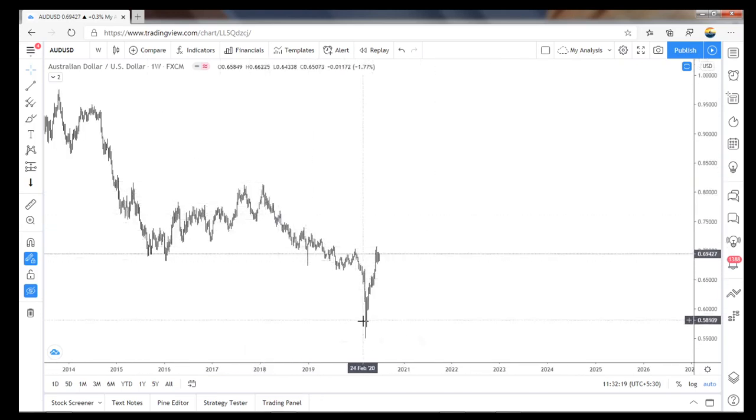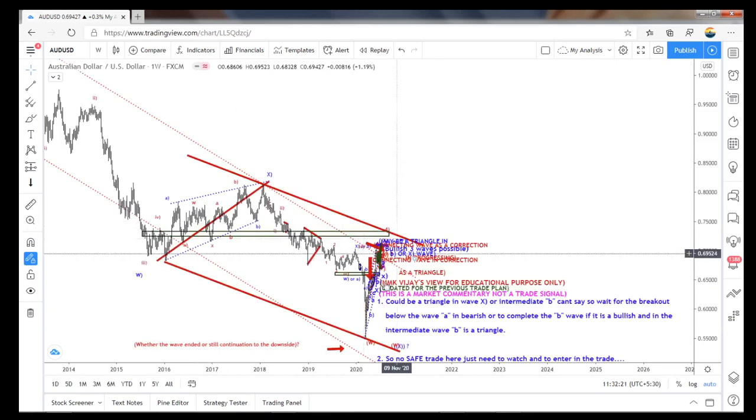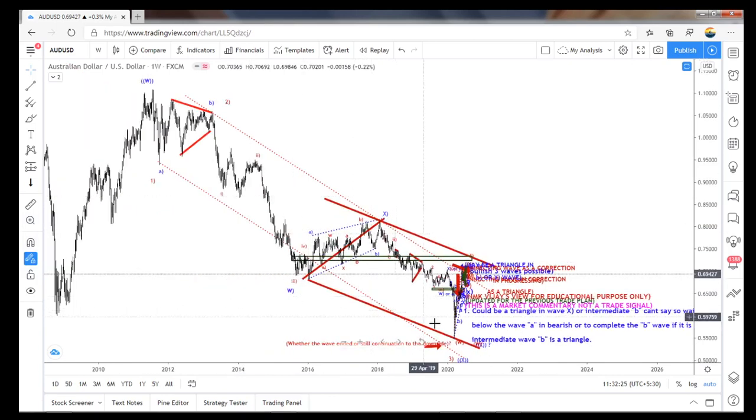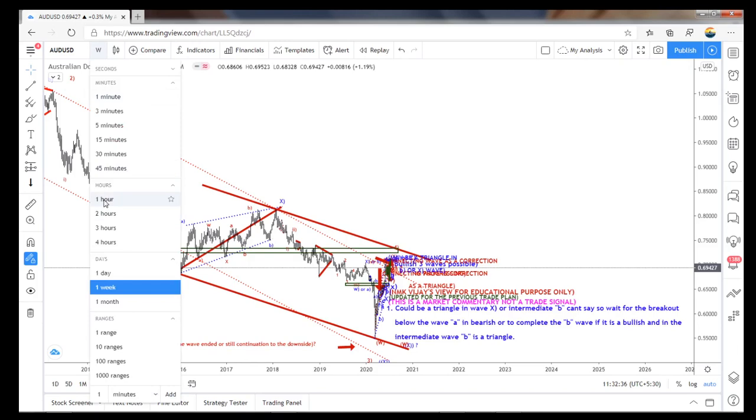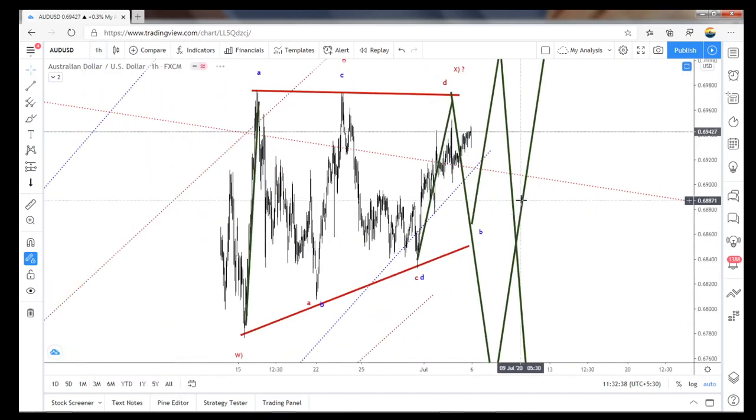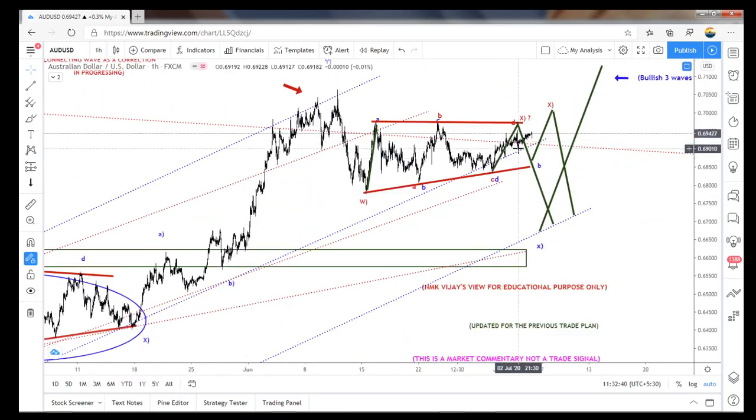So what I said is this could be a connecting wave. So W X Y is finished here, then again it could continue for that X wave, and then the Z wave has to break this low. So that is a possible positional view for me. I think you can understand.